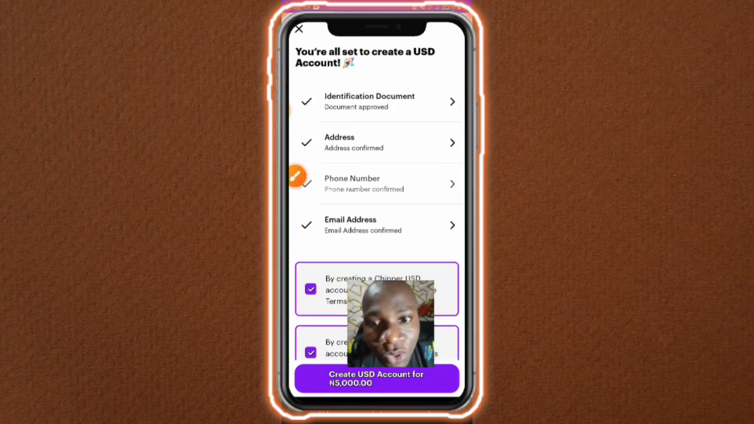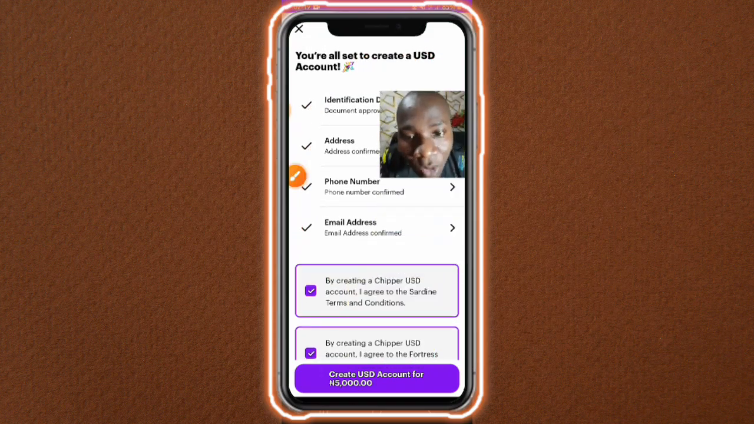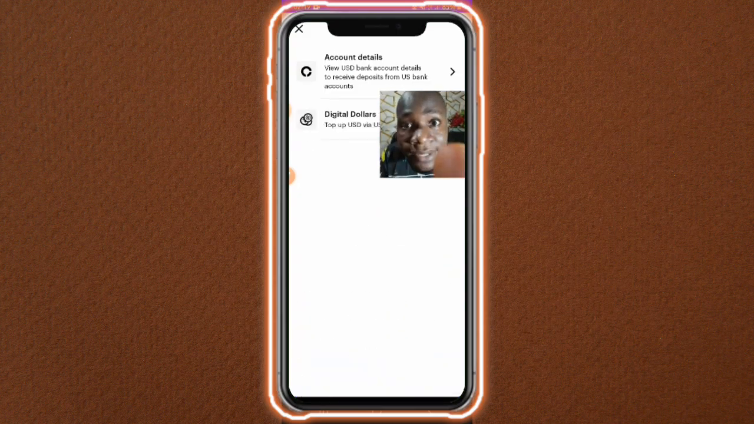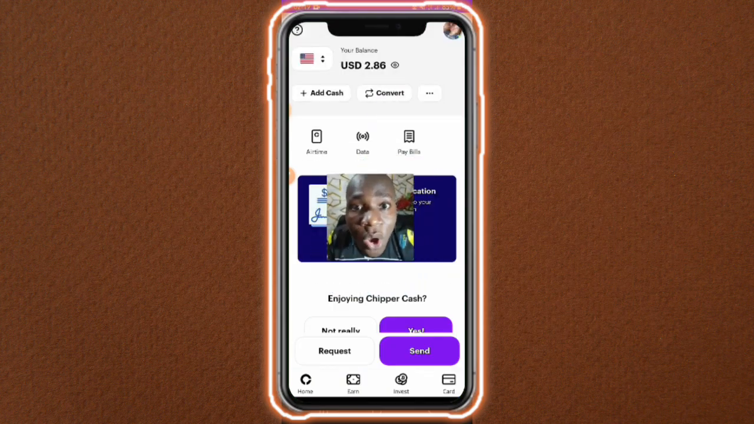So all I need to do is scroll down, read their terms and conditions, and just click on create. If I click on create right now, I'm going to create a real domiciliary account for myself that I can use to receive foreign currencies, guys. It's totally simple, but I don't need to create an account because I already have a domiciliary account, guys. So all I need to do is go back. So this is how you create a real dollar account for yourself. It's totally simple. Now let's go back, guys, and let me show you what else you can do with this particular platform.